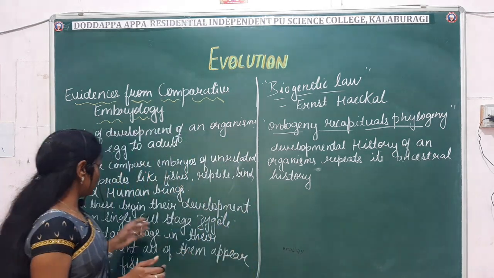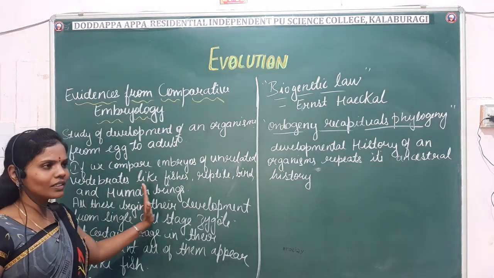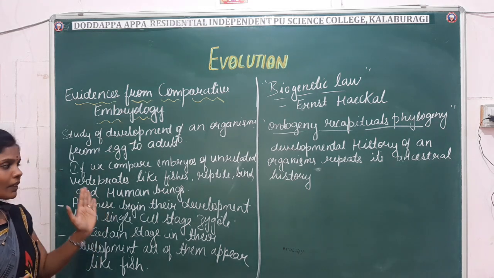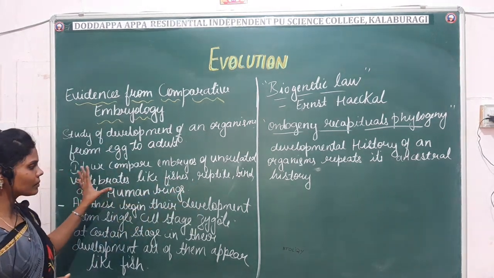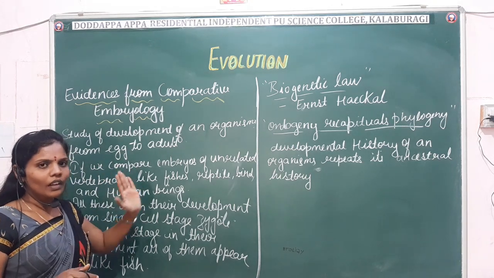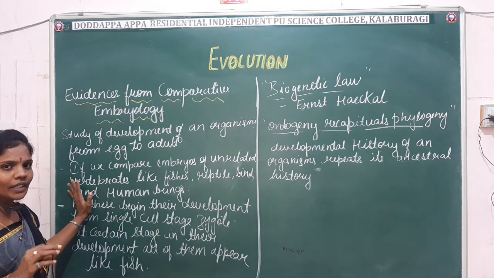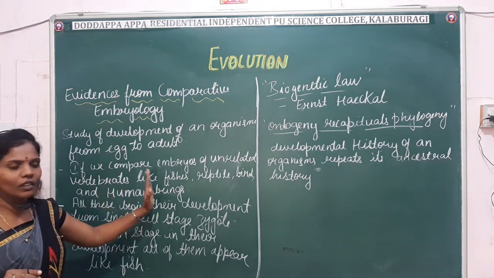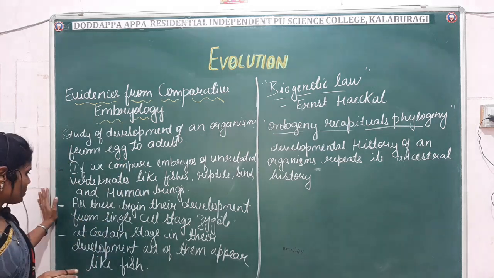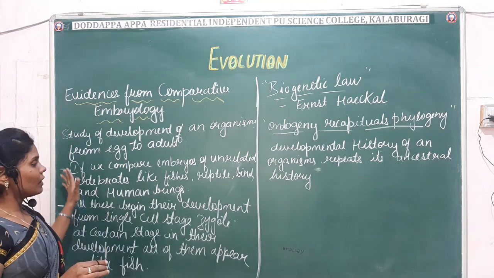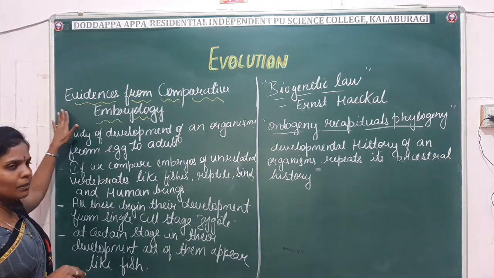During the early embryonic stage, almost all the embryos look the same, whether it is a fish, a reptile, a bird, or a human being. It is very difficult to identify which group the embryo belongs to. These are some of the evidences we study under comparative embryology.